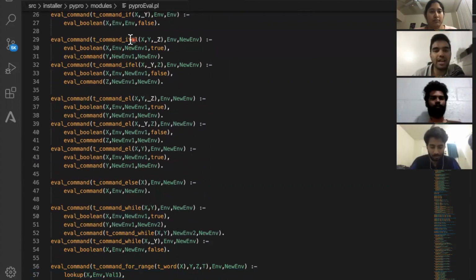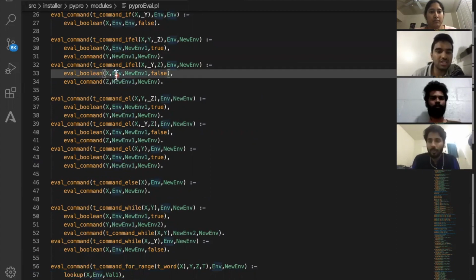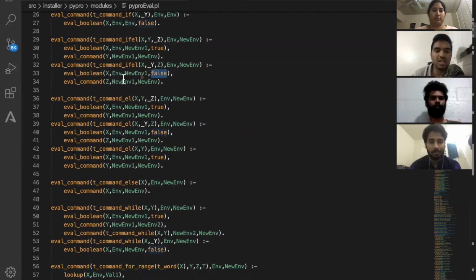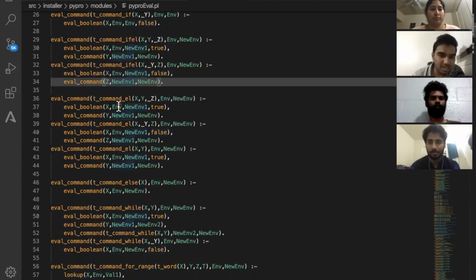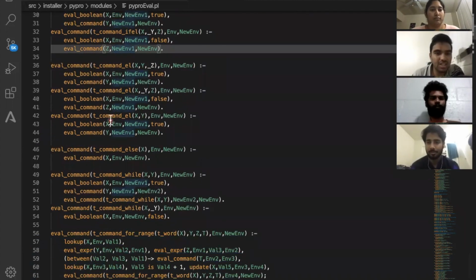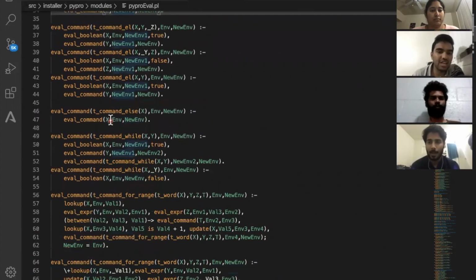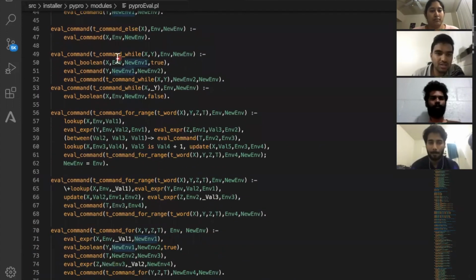This is the handling of the if-else part, where it will evaluate the Boolean. If true, it will go to the then part, or else it will go here. It is evaluating to false. If it is false, then it will go to the else part. Similar kinds of things are done here to handle different kinds of if-else and nested if-else commands. This is the while loop.